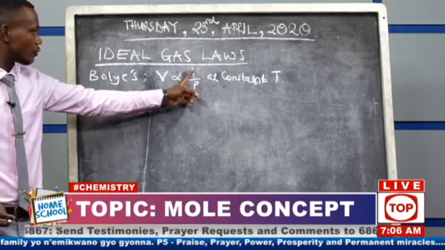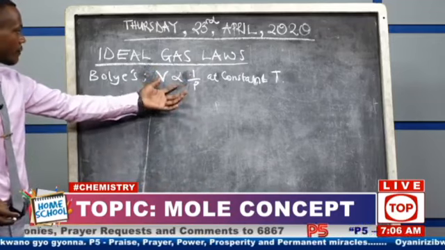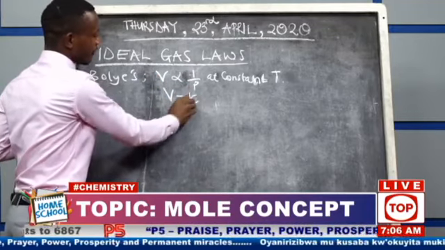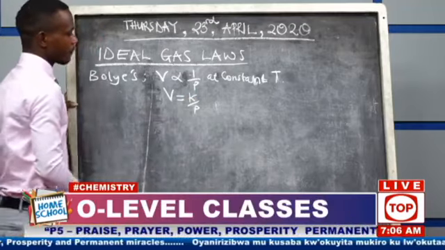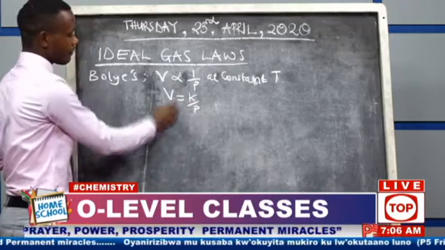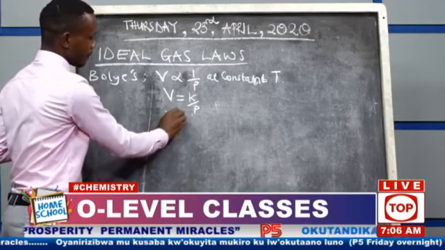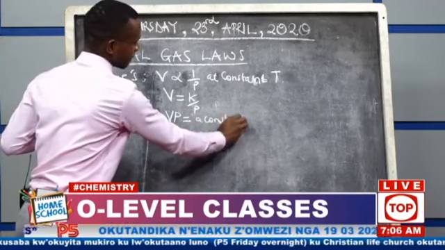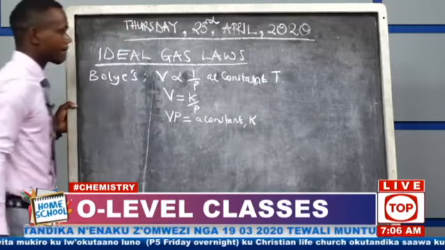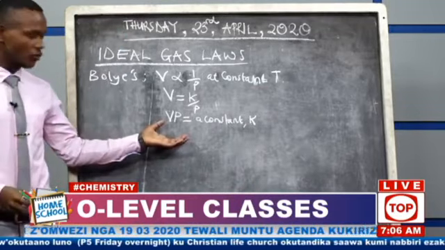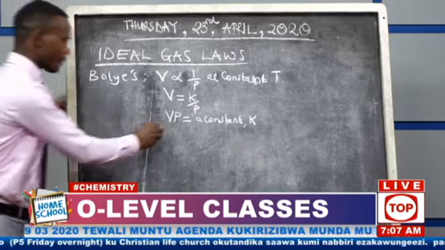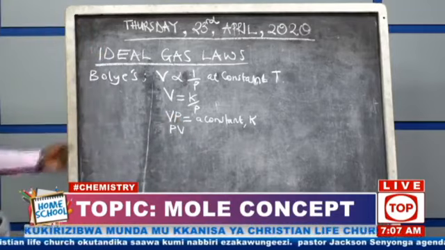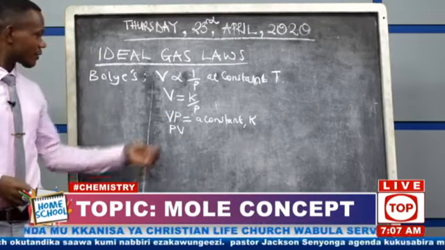Volume, we were able to remove the proportionality sign and we introduced the equal sign, and we said there we get a constant K, V equals K over P. Then we multiply P both sides, we get VP equaling a constant, that we may say is K. That's what we were able to look at. VP is the same as PV. Please don't be confused. 2 times 3 is the same as 3 times 2. So this one is the same.